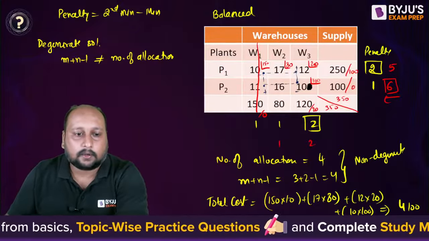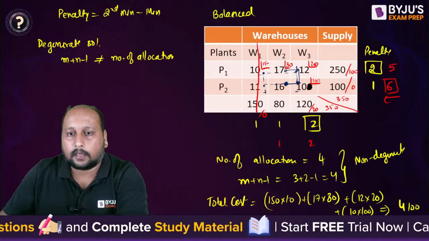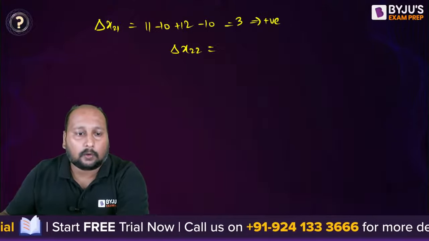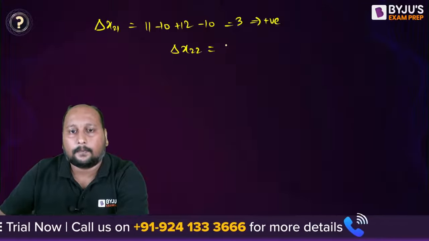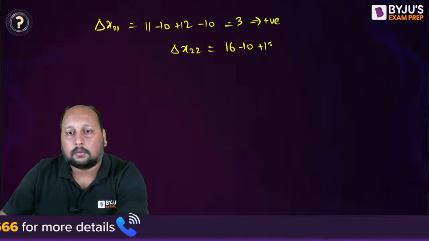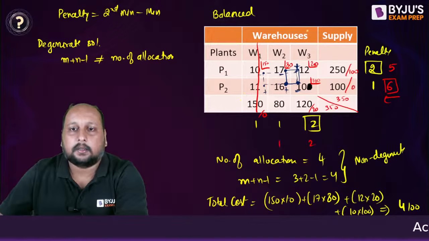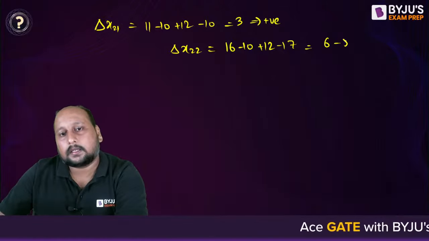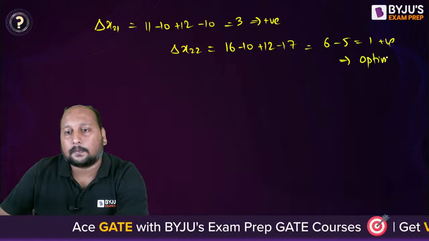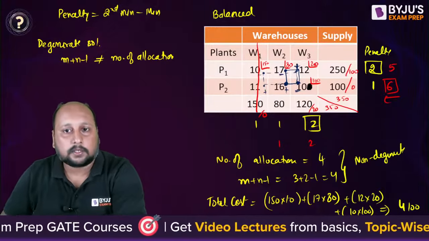Now let us go for delta x22. For that we'll be making a new pathway: this one, this one, this one, and this one. So plus, minus, plus, and minus. It will be equal to 16 minus 10 plus 12 minus 17. So we are getting 6 minus 5, that is equal to 1. That is also positive. That means the solution is optimal. Wherever we have an unallocated cell, the delta value is positive, which means the solution is optimal.